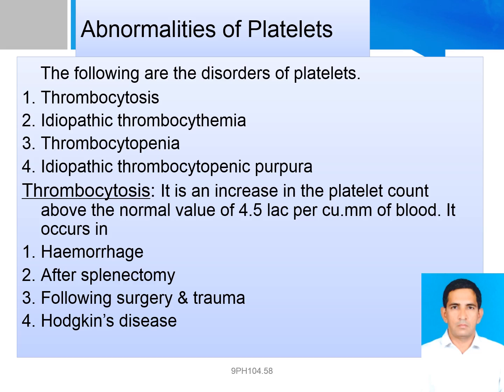Essential thrombocythemia. The cause of this disorder is unclear, but it often appears to be connected to mutations in a variety of genes.